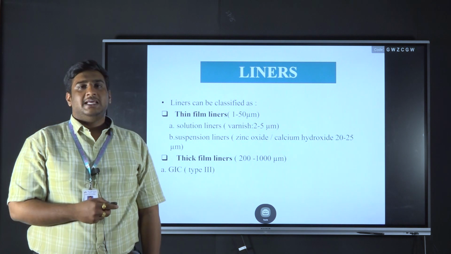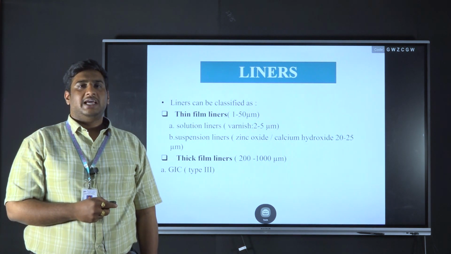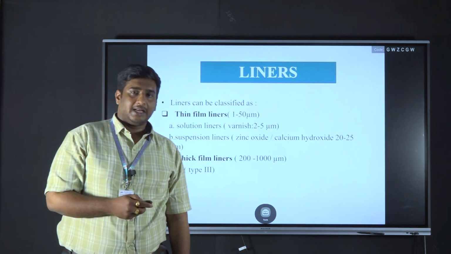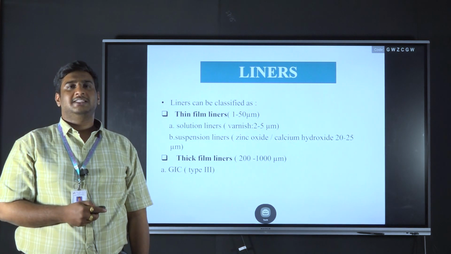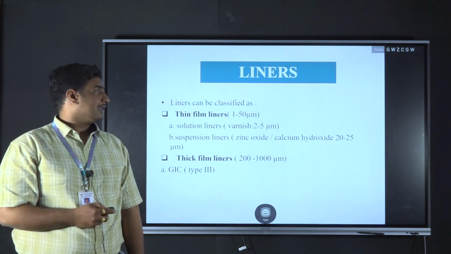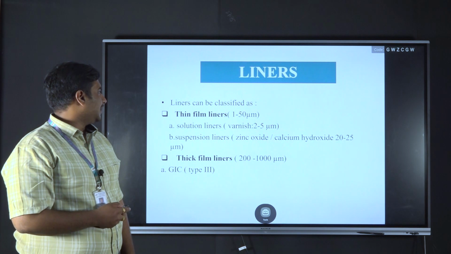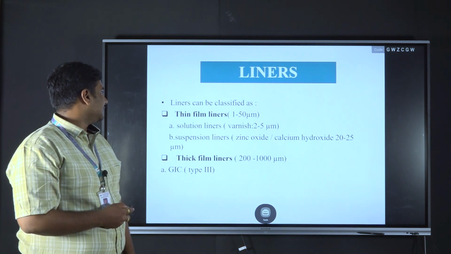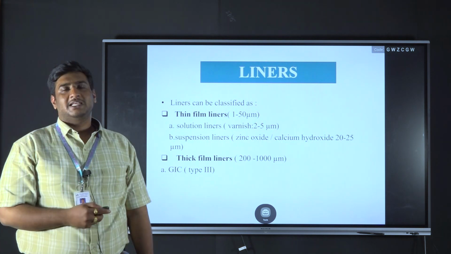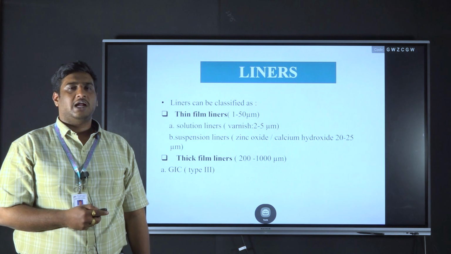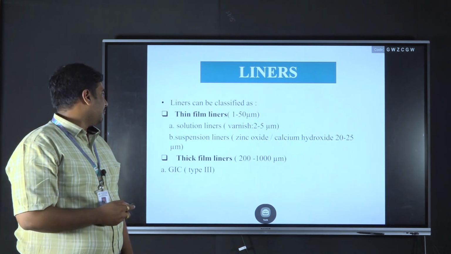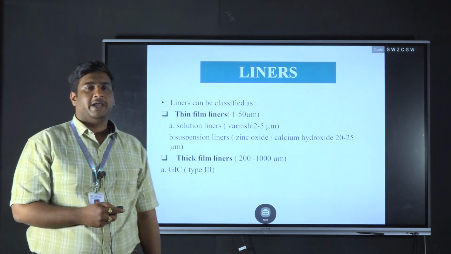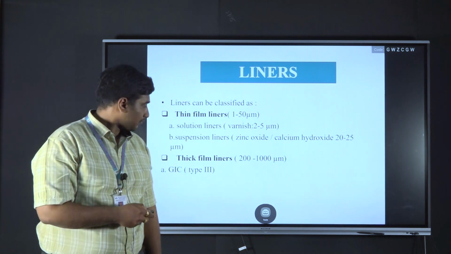Coming to the liners, these are classified as thin liners and thick liners. Thin liners are again classified into solution liners and suspension liners. Solution liners have a film thickness of 1 to 50 micrometers, and are thin film liners. Varnish is about 2 to 5 micrometers thick, and suspension liners like zinc oxide eugenol and calcium hydroxide have about 20 to 25 micrometers film thickness.